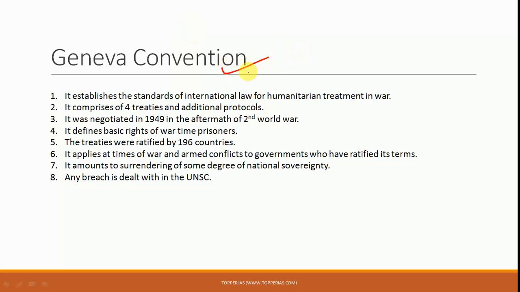Now this is largely in line with the fact, as you all know, that the Indian Air Force officer, Wing Commander Abhinandan Varthaman, has returned back to India safely, which is a matter of great joy and pride for the country. In that context, we can discuss the Geneva Convention, which is being highlighted. Now, India is saying that the return of the officer is not a humanitarian gesture by Pakistan, rather its obligation under the Geneva Convention. So what the Geneva Convention is becomes important for prelims.